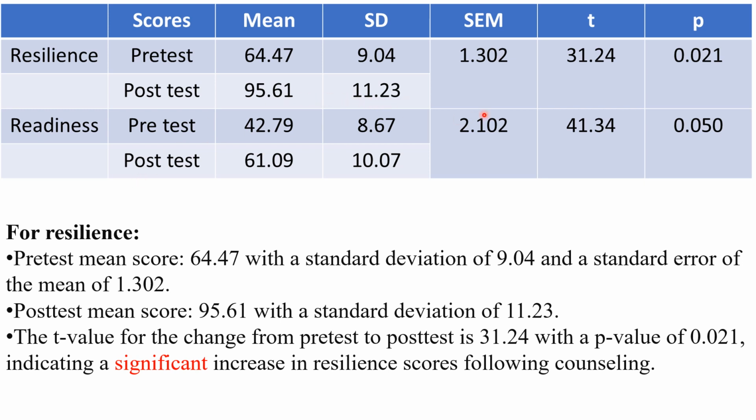The t-value of the change for pre-test and post-test is 31.24 with a p-value which is less than 0.05, that is 0.021 is the p-value for this particular table. It indicates a significant increase in resilience scores following the counseling. Since the p-value is less than 0.05, it is significant.